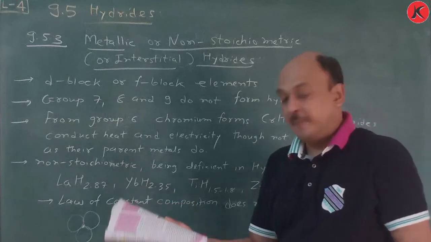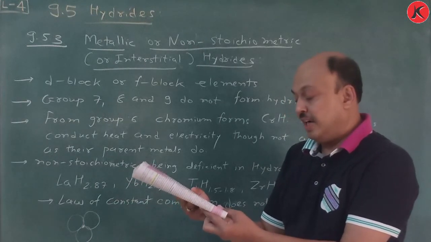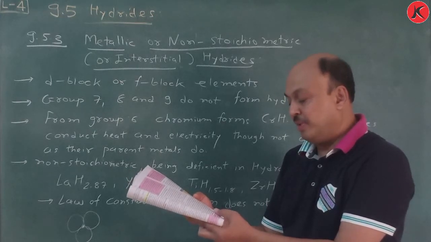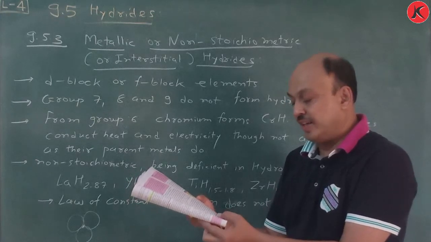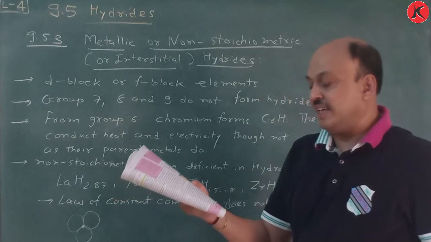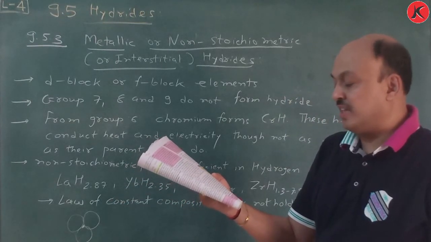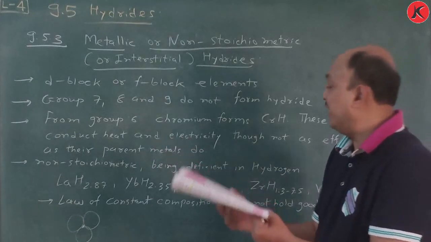Some of the metals, palladium and platinum, can accommodate a very large volume of hydrogen and therefore can be used as its storage media. This property has a high potential for hydrogen storage and as a source of energy.